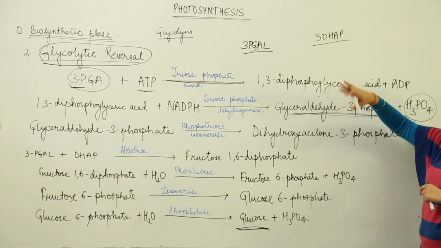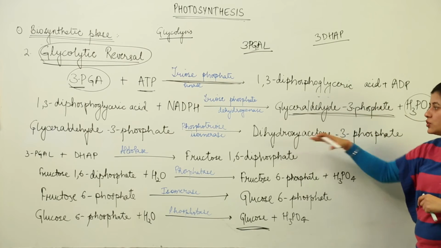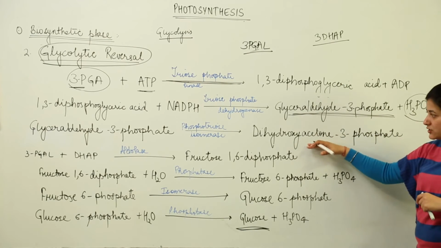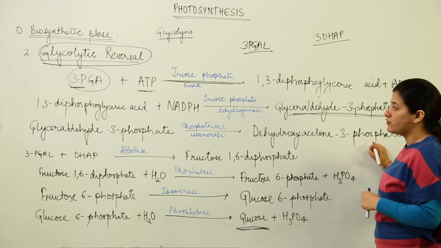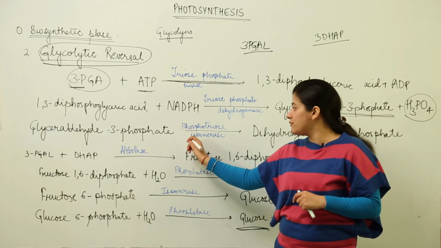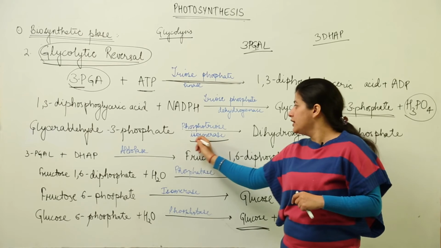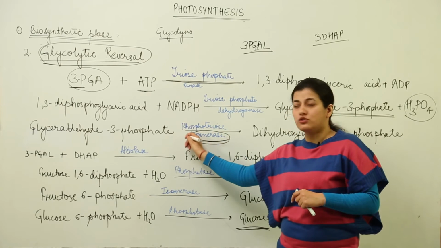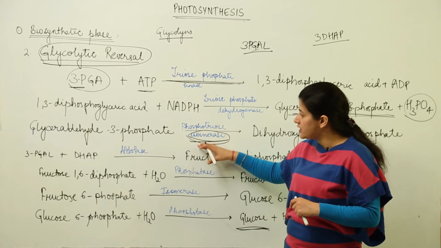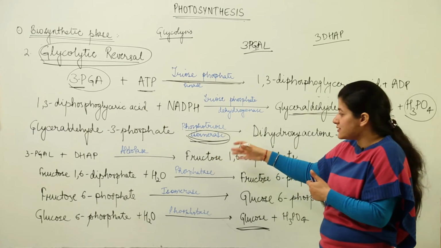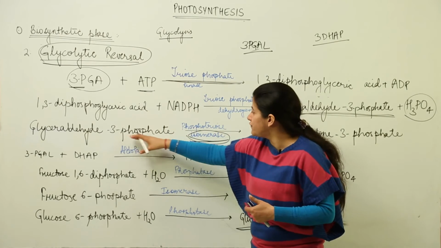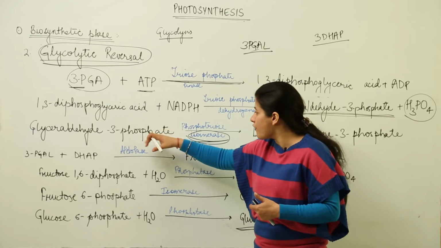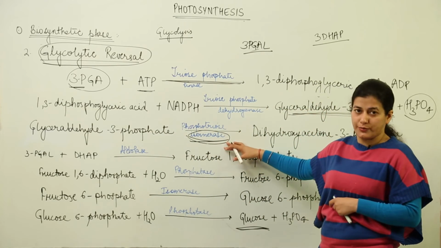This 3-PGAL can get isomerized into another compound, that is dihydroxyacetone 3-phosphate, and the enzyme's name is isomerase. That you have to keep in mind, because this is an isomeric reaction. It is isomerase, and whom does it isomerize? It isomerizes a phosphate triose. Okay, so we have phosphotriose isomerase.